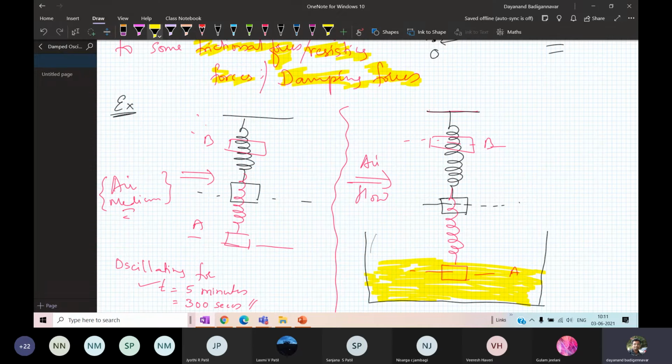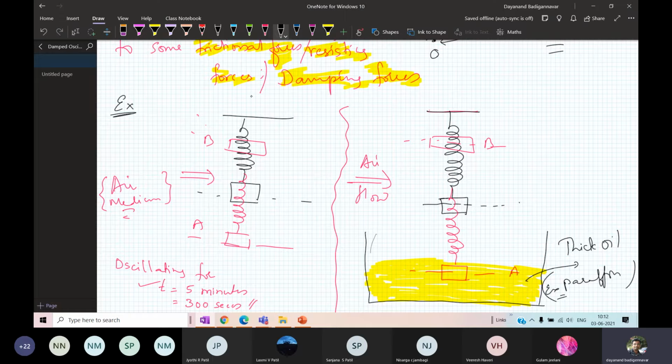I can call it any thick oil whose density is larger than air, even larger than water. So I can take it as paraffin. Let us assume that it is a very thick oil. As an example, I have taken paraffin.